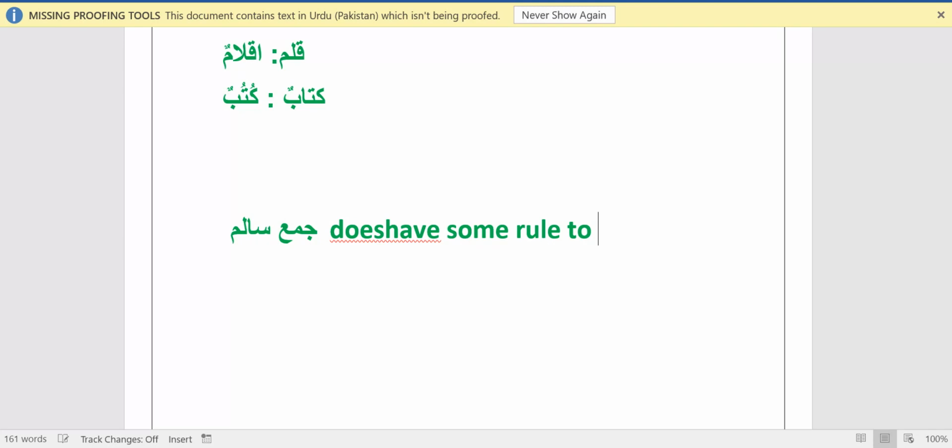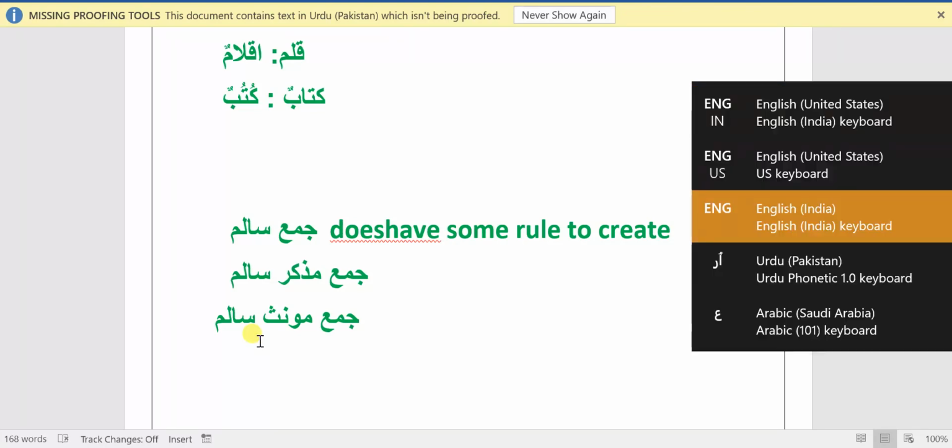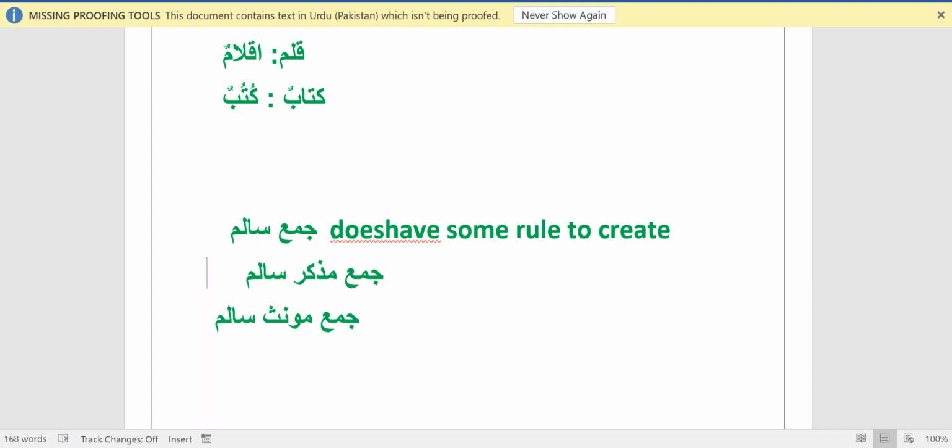Some rule to create. But Jama Salim are of two types. One is Jama Muzakkar Salim for Muzakkar words, and another one is Jama Muannas Salim for Muannas words. The rule for creating Jama Salim from a Muzakkar word is to add Waw Noon, Noon having Fatha, or Ya Noon, Noon having Fatha on